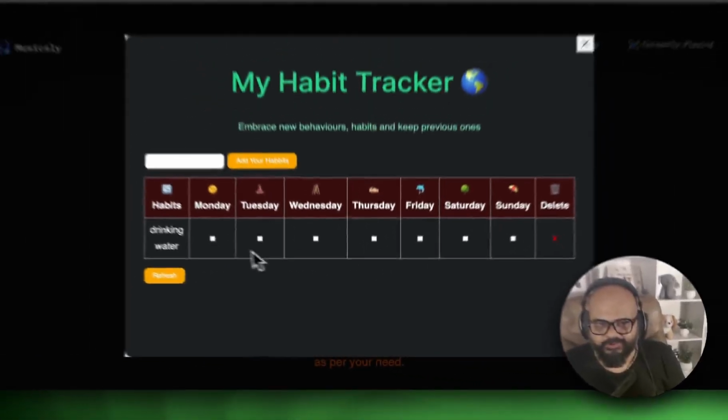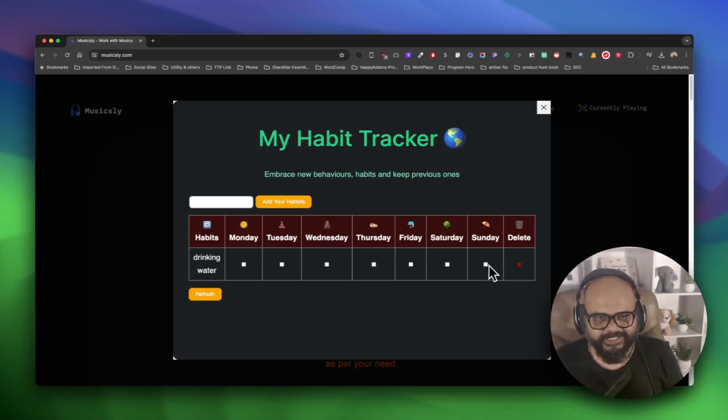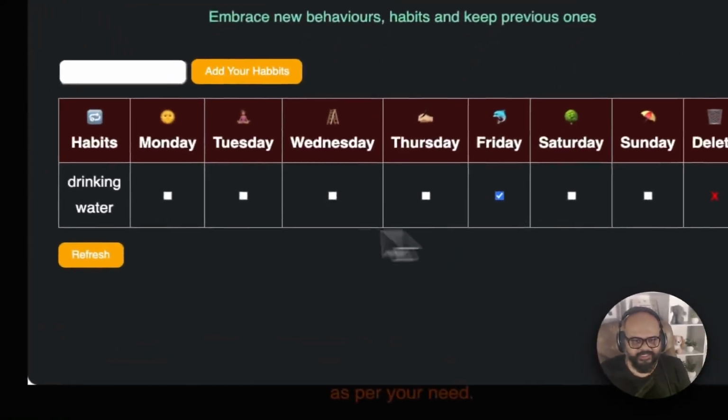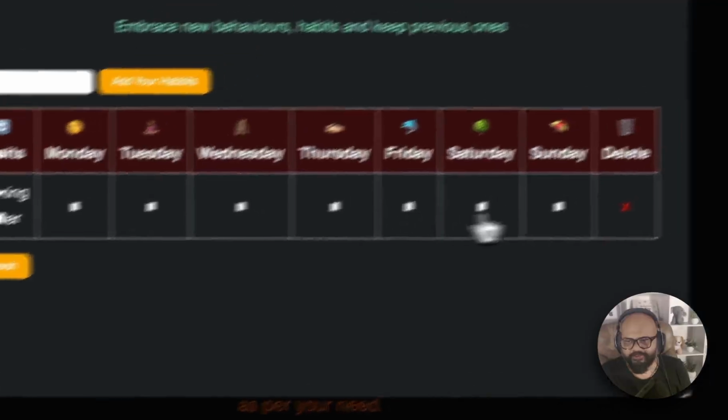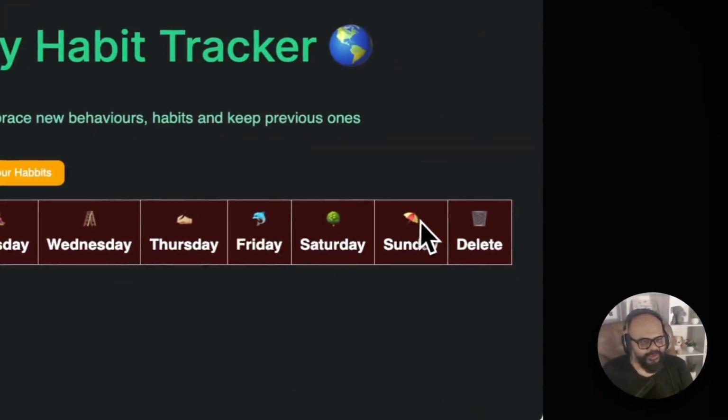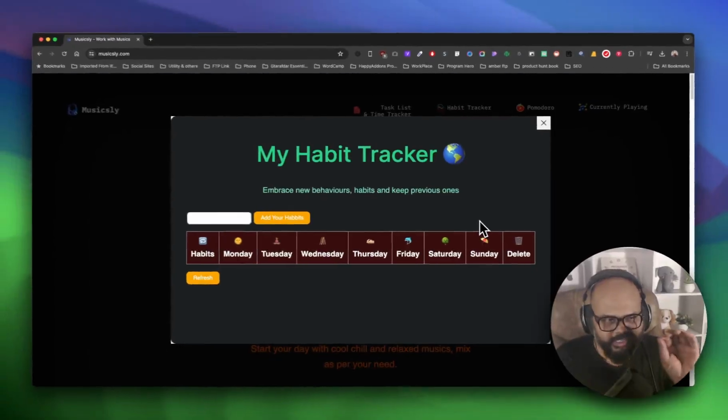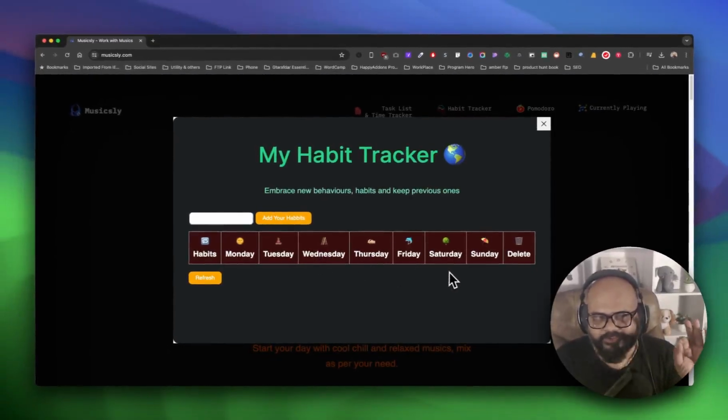Also, if you miss anything, you can refresh all the things very easily. So if you mistakenly check box anything and want to refresh it, you can definitely do it. Also, you can delete very easily. So that's it. It's very easy, but there is no prompt. You have to be careful when deleting any data. So be careful of adding any tags.